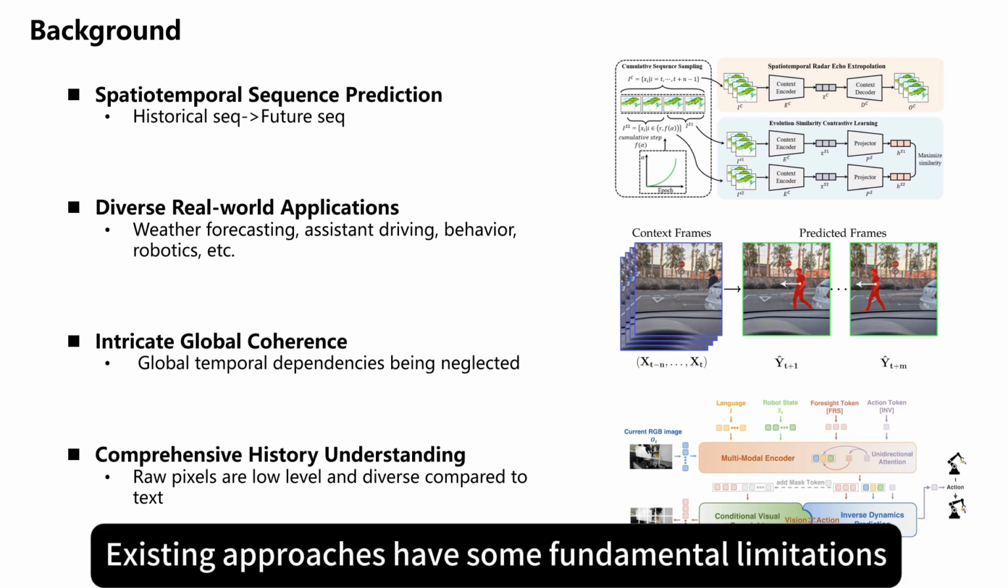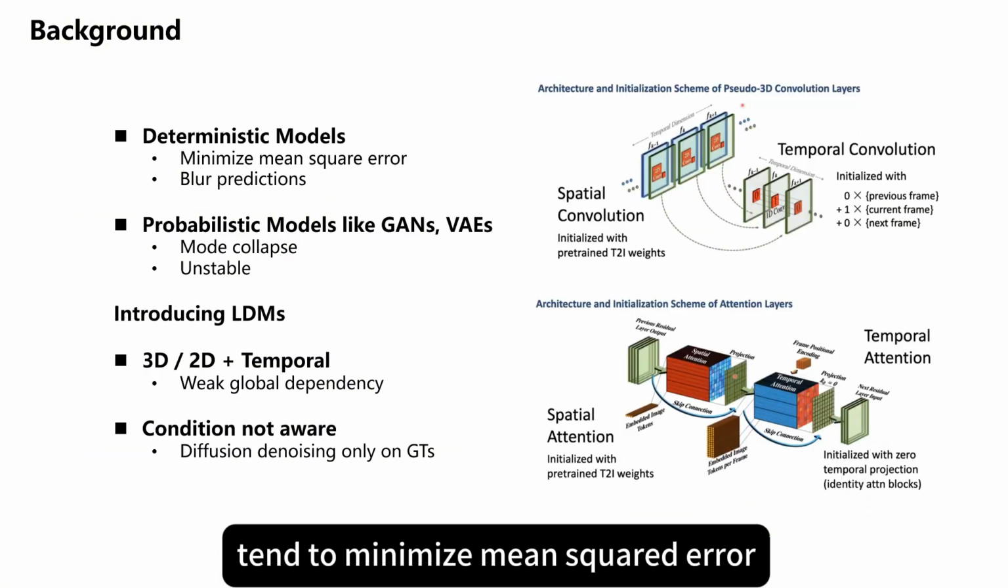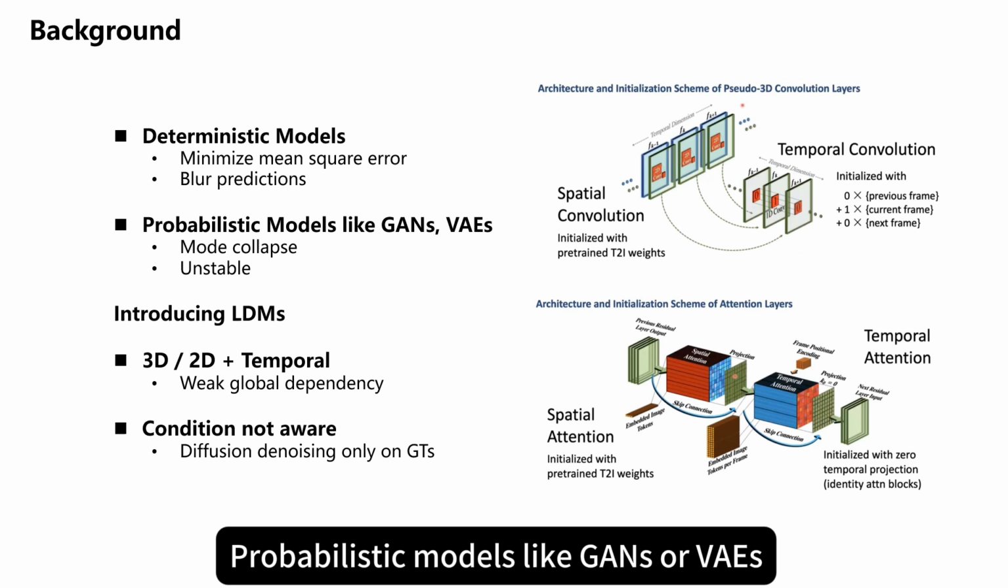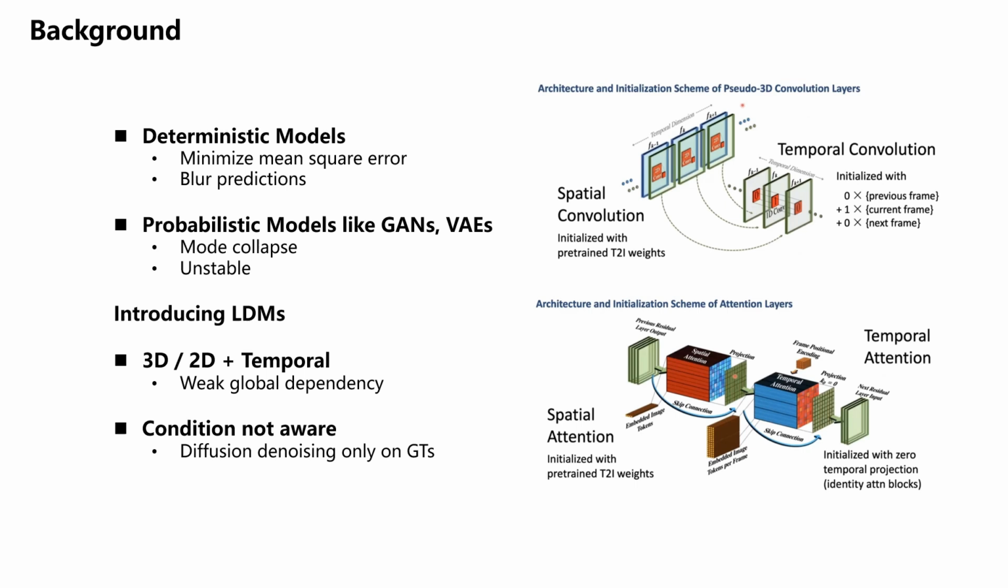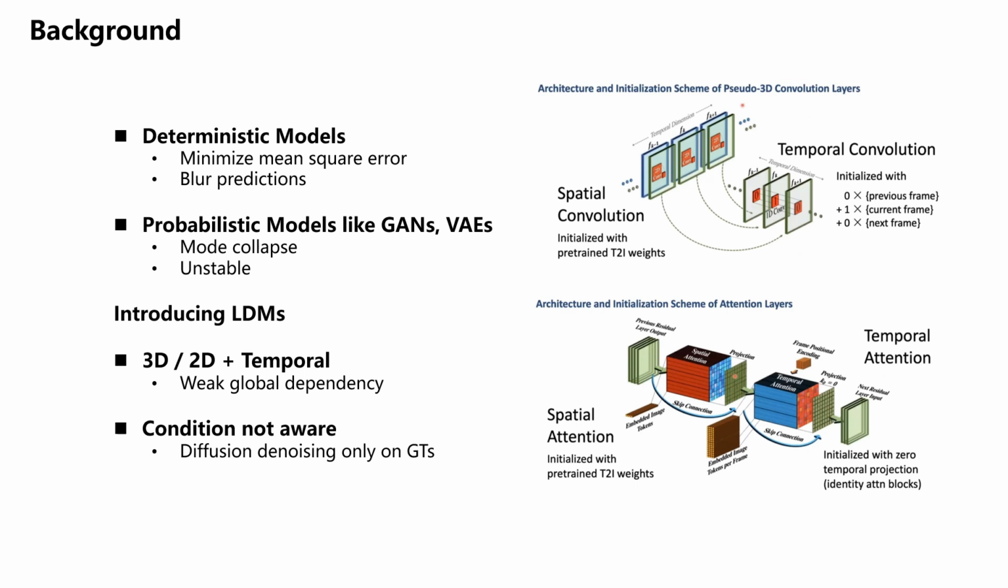Existing approaches have some fundamental limitations. Deterministic models, like ConvLSTM, tend to minimize mean-squared error, which often results in blurry predictions. Probabilistic models like GANs or VAEs generate sharp images but they're prone to mode collapse.